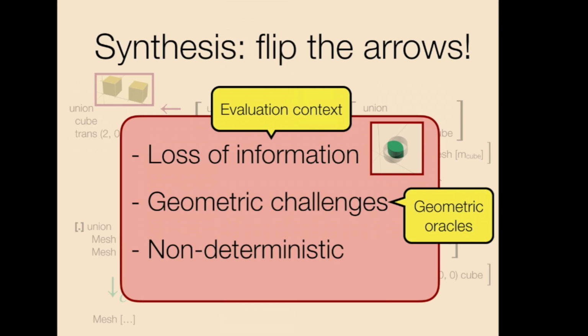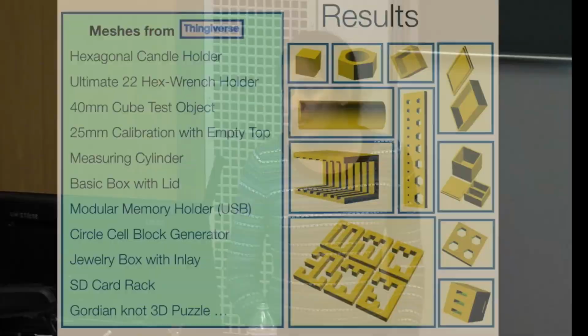And the third problem is that the entire backward process is actually quite non-deterministic, right? Because at every step, there are so many different directions in which you can go, and you don't want to go in all those directions. You need to be able to follow certain directions that can lead you to a proper CAD program that is actually what you want. Okay, so the way we do that is by using search.